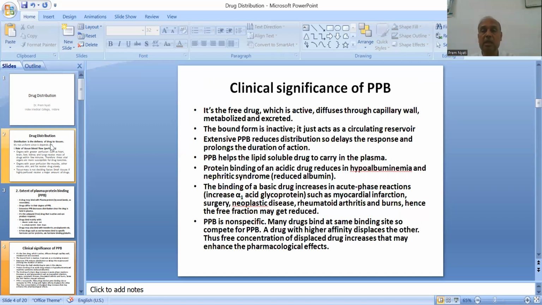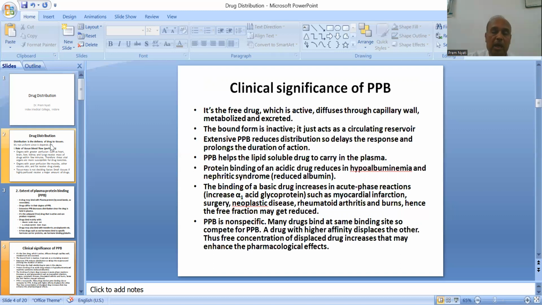It is just acting as a circulating reservoir. The bound form is neither metabolized nor eliminated. It remains as a reservoir. Extensive plasma protein binding reduces distribution, so it delays the response and prolongs the duration of action.